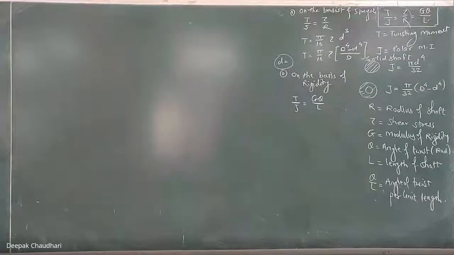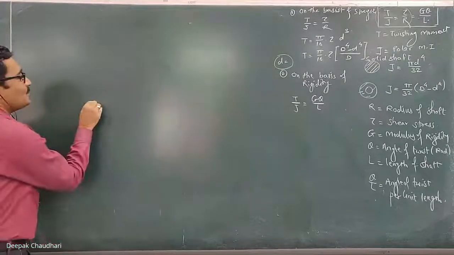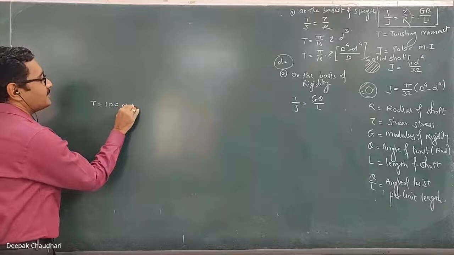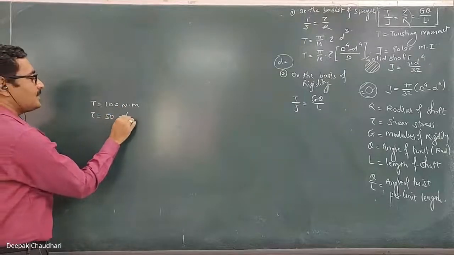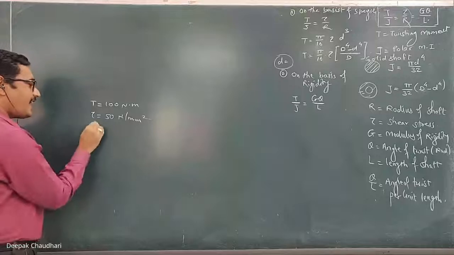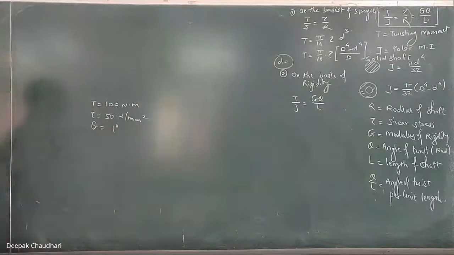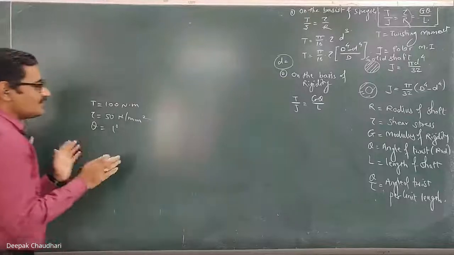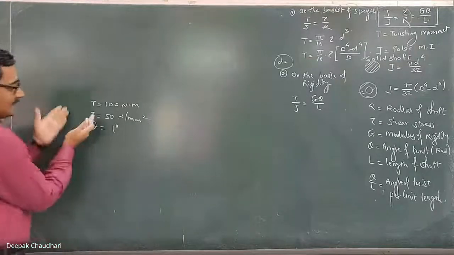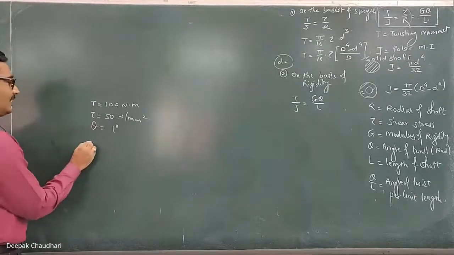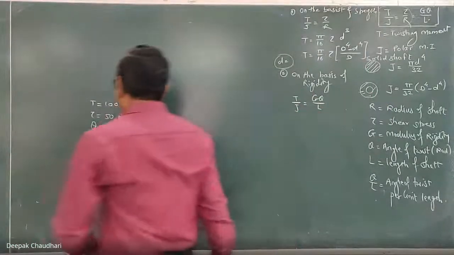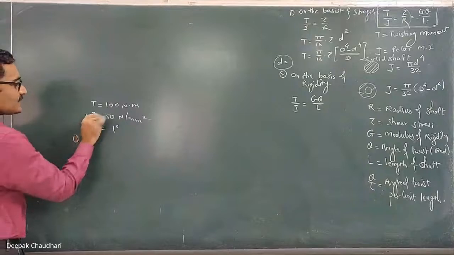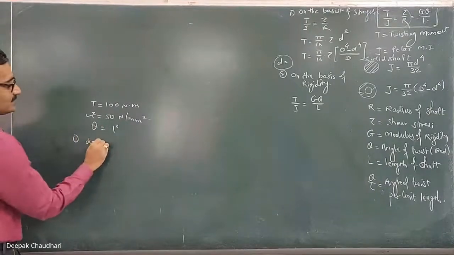Safe diameter. Okay, listen. I told you that suppose we have to transmit a torque of 100 Newton meter such that the shear stress should not exceed 50 Newton per millimeter square and the angle of twist per unit length should not be greater than 1 degree. This condition has to be satisfied. Other dimensions and details are also given. Since both conditions are given, I will calculate the diameter first on the basis of strength. Suppose I got the diameter on the basis of strength as 80 millimeter.